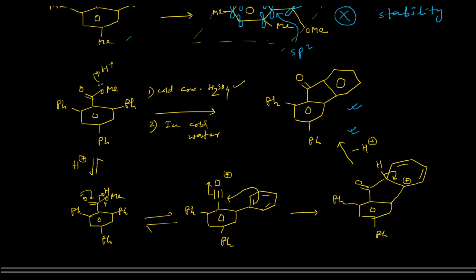Now let us consider the BAC1 mechanism. The BAC1 mechanism is a theoretical possibility which is never actually observed practically.